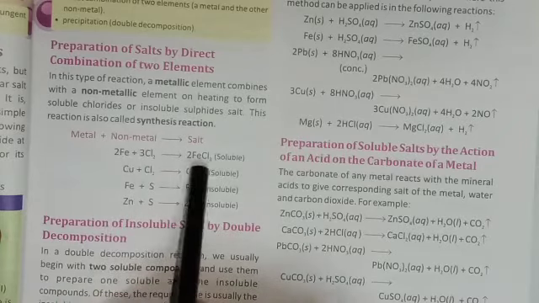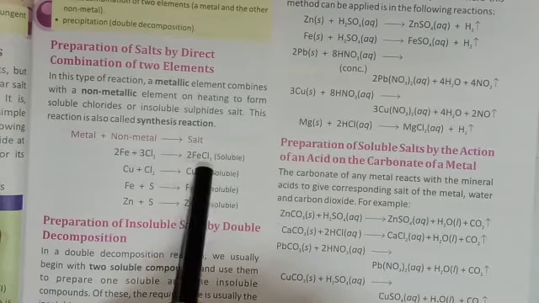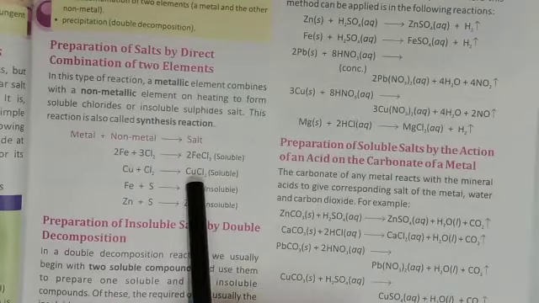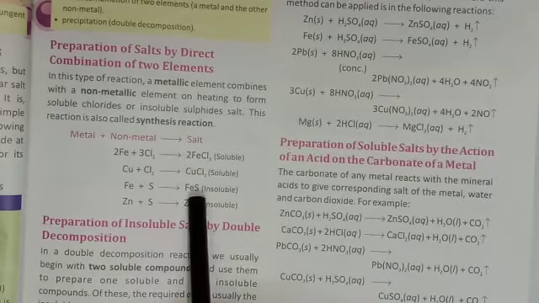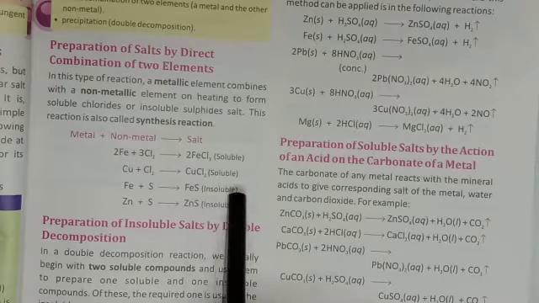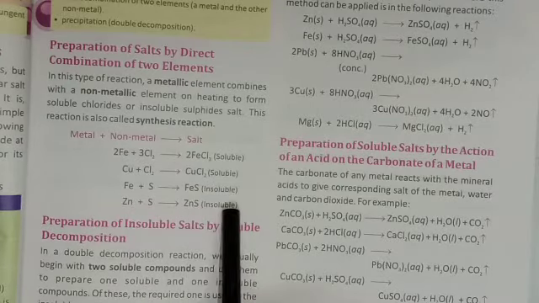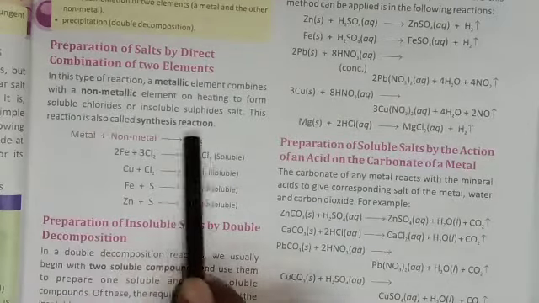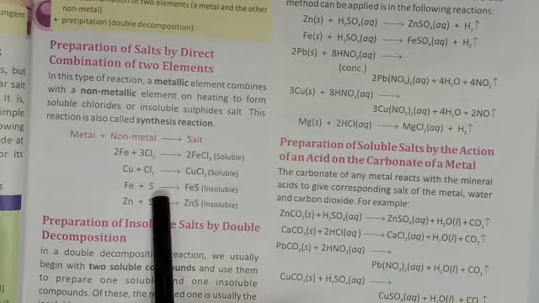Iron plus chlorine gives ferric chloride, FeCl3, soluble. Copper plus chlorine gives copper chloride, also soluble. Iron plus sulfur gives ferrous sulfide, insoluble. Zinc plus sulfur gives zinc sulfide, also insoluble. Okay, this is the basic idea about the preparation of salt by direct combination of two elements.